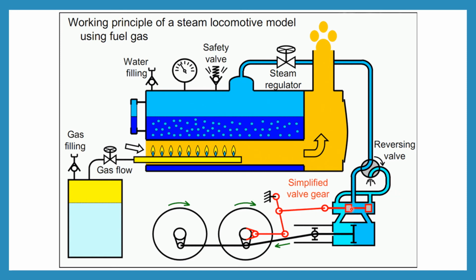When it moves, it comes here and it presses the piston towards this way. So when it moves in this way, the linkage is pushed in this way.